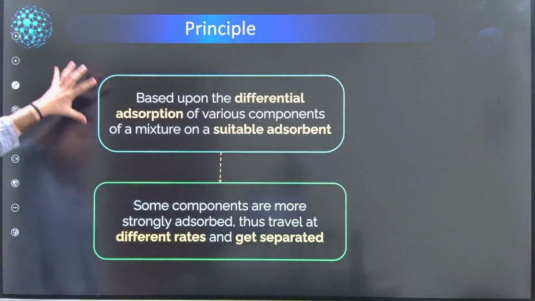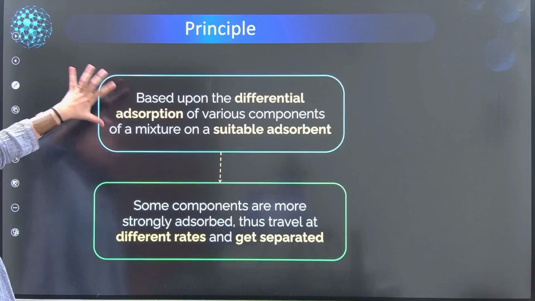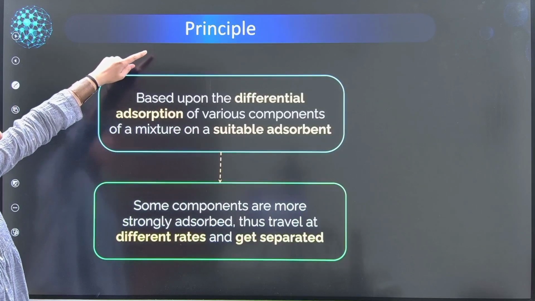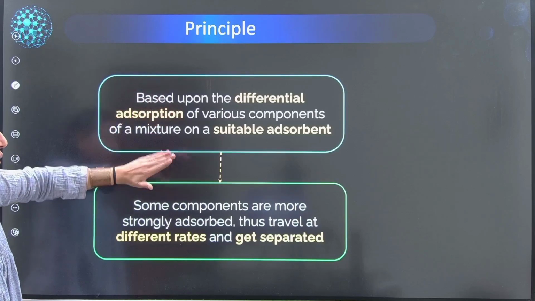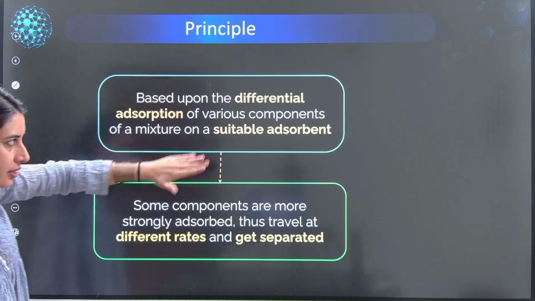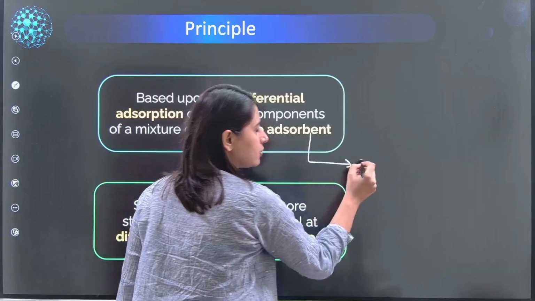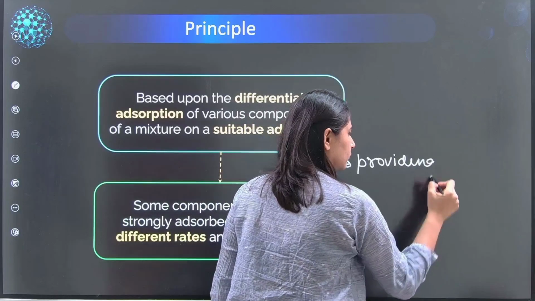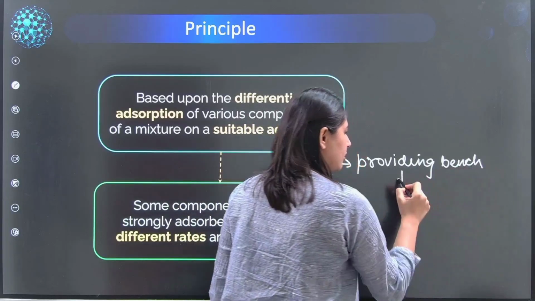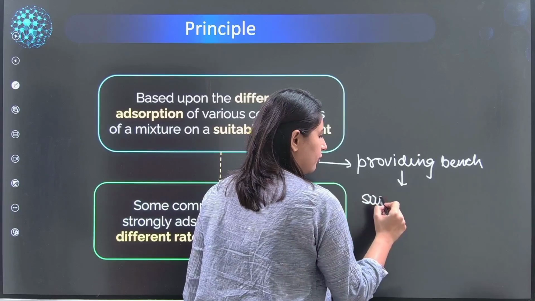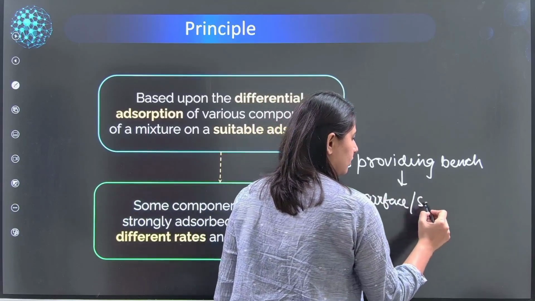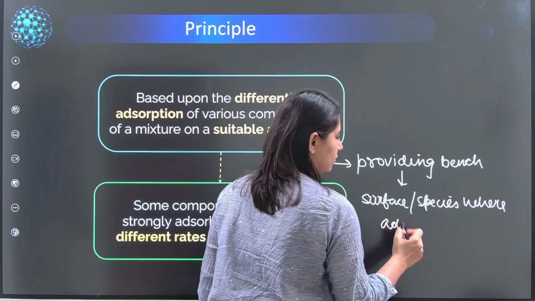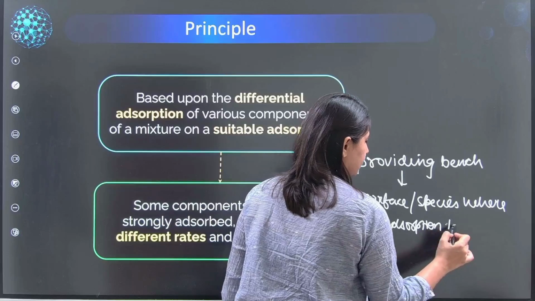Adsorption chromatography is based on the differential adsorption of various components of a mixture on a suitable adsorbent. So you can see this is the principle, the differential adsorption. You should have a suitable adsorbent. What is adsorbent? I hope now you remember, the one which is providing the bench. What does that mean? Surface or the species where adsorption takes place.